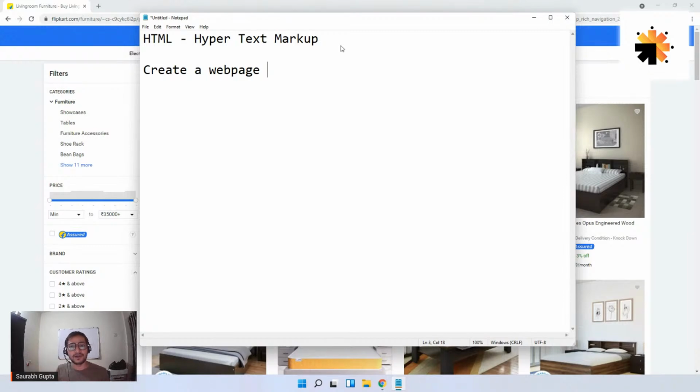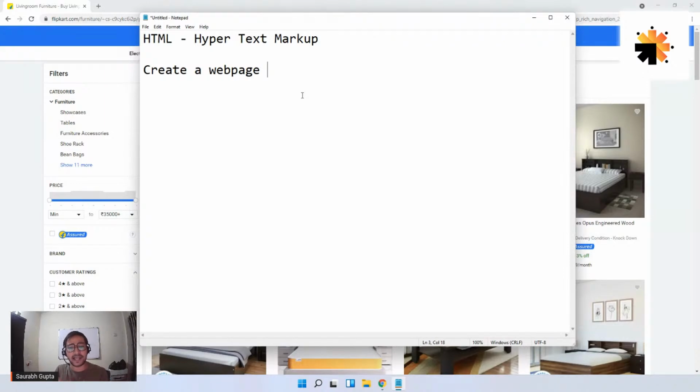Is that clear? So basically, a web page is nothing but something that you view on a browser. It contains a lot of content. That's all. And a collection of web pages is nothing but a website. Is that clear, everyone? Guys, are we clear? Please tell me, everyone. Are we clear with the basic concept here?